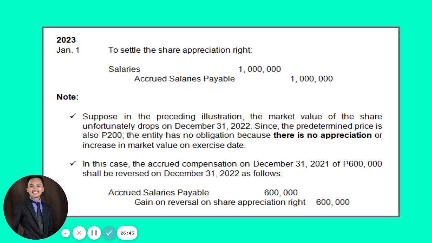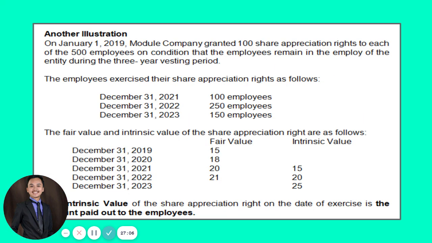If there's none, if there's no appreciation at all, then therefore no more payment will be made to the employees and you need to reverse whatever accrued salaries payable that you have recognized in the past. Okay? So I hope that such concern is clear. Okay. This time, guys, let's proceed with another illustration.